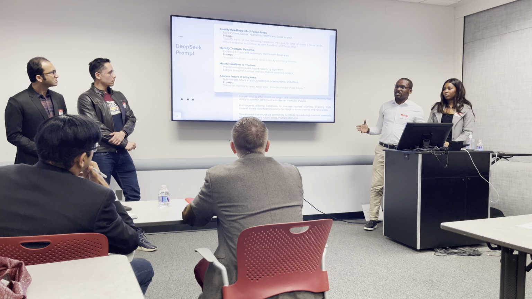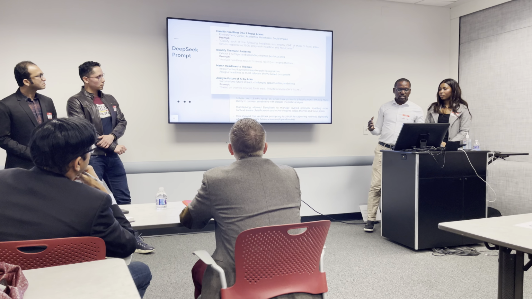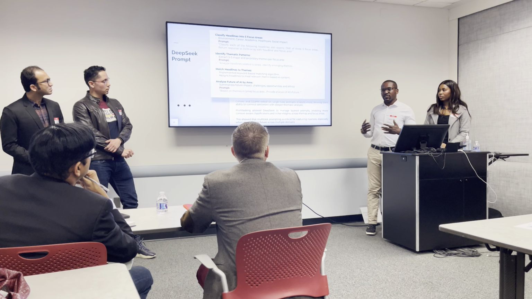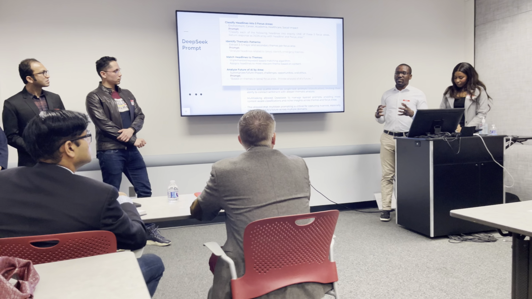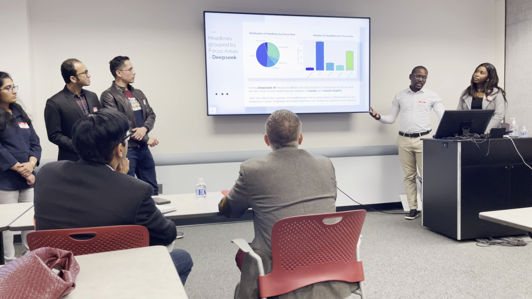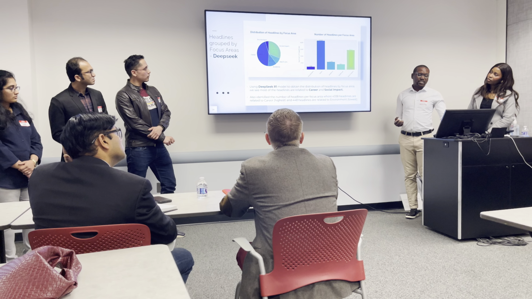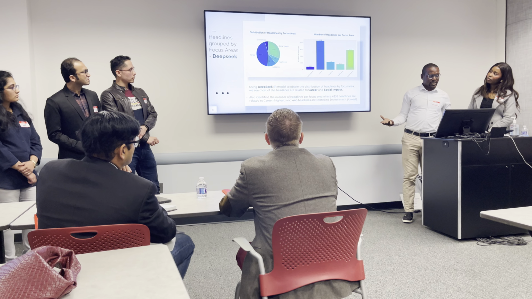And then we designed a prompt specially for DeepSeek, and we said, okay, do 3 levels of analysis. First of all, take all the 10,000 headlines and classify them into the 5 focus areas that we have, which is academia, environment, social impact, healthcare and career. And then look at these individual focus areas and get the underlying theme across each of them. And then the final thing, take the headline, give us a classification, and then the explanation as to why you're doing that. And then we see, on the first layer, the majority of the headlines are career-based, followed by social impact, and environment is the least talked about in the news headlines.